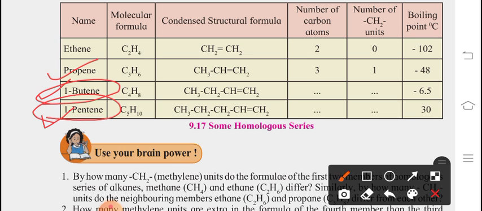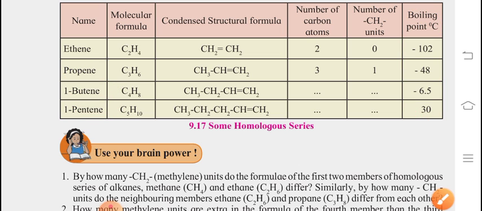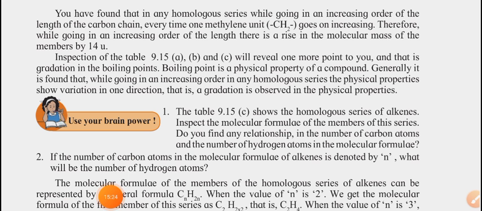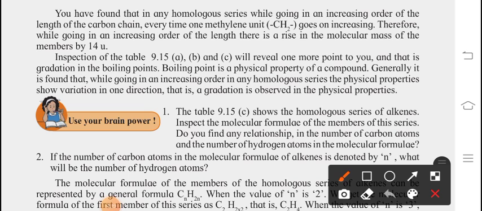Now just consider their boiling points. As we discussed while studying the structural formulas for methane, ethane, propane, butane and all, I told you the CH2 unit goes on increasing. If this unit increases, then the length also increases in order. If the length increases, then definitely its molecular mass is also going to change, by 14 units.